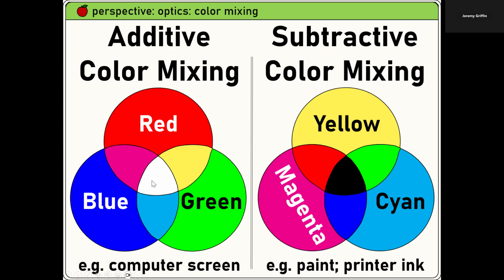This additive mixing on the left, this is what Isaac Newton figured out. He realized you could take white light and put it through a prism and it refracts a little differently. You can split it and get different colors. So you can put the colors back together and get white light. That's additive mixing. It's your phone screen. But if you're working with paint or ink, then the more colors you mix, it actually subtracts out each band of color. So the more different colors you mix, it subtracts light until you end up with black. Black is the absence of reflection of light. So it's a different kind of color mixing.